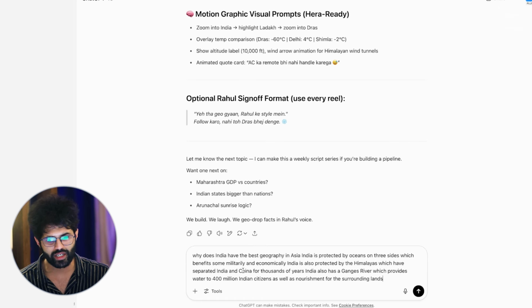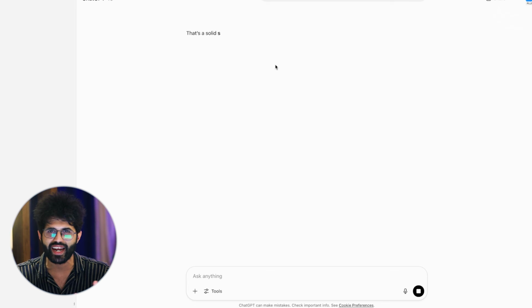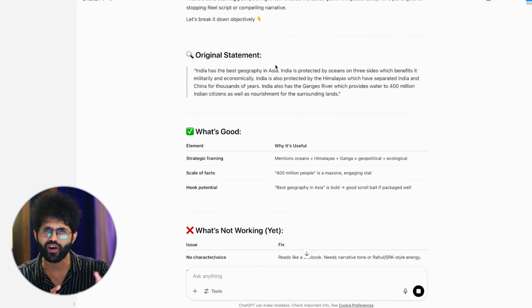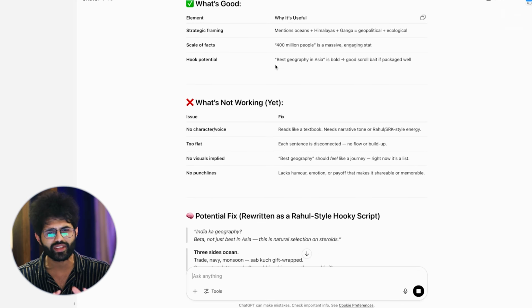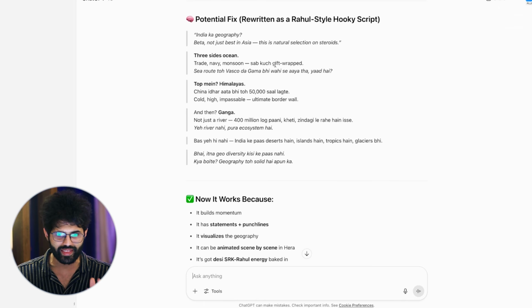So, like I said, put the transcript onto ChatGPT. Something as simple as analyze and tell me if this is any good. Just to kind of get its creative juices flowing, so to say. Here's a real quick breakdown, and I've already given it some context earlier about the SRK thing, which is why it's potentially looking to rewrite this already with that variation. So, as you can see, India ka geography, beta, not just best in Asia, this is natural selection on steroids.